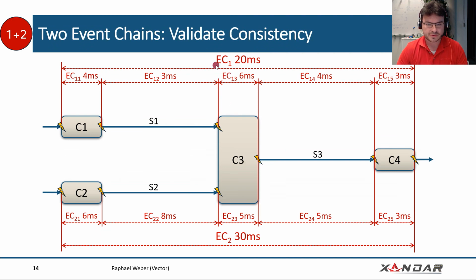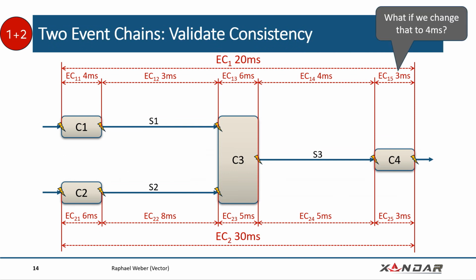Then we have that for EC1 and EC2, and there may already be some inconsistency there, because in some cases the event chains and the segments talk about the same thing, the same events. For example, signal 3, the sending and the receiving here, is constrained to be 4 milliseconds on the upper event chain, but it's constrained to be 5 milliseconds on the lower event chain. So there might be some differences, which is okay, but maybe that's not intentional. And there might even occur some errors in the specification of these event chains.